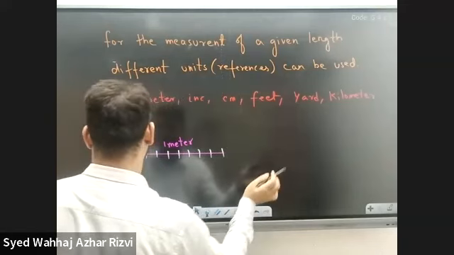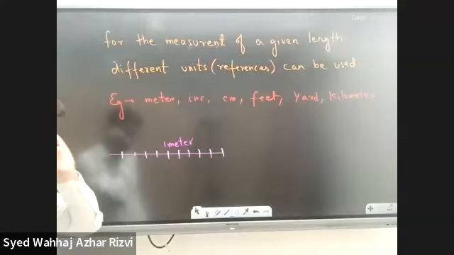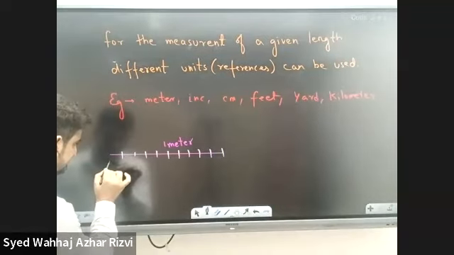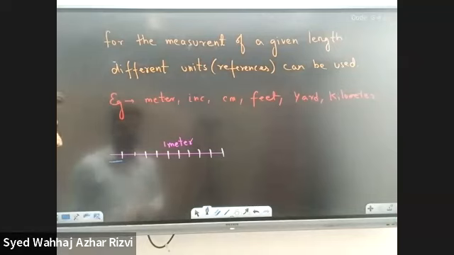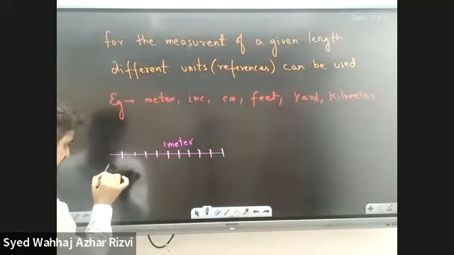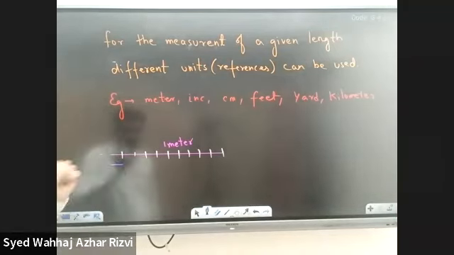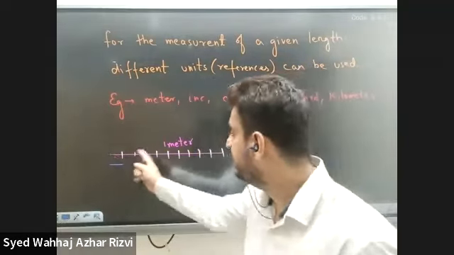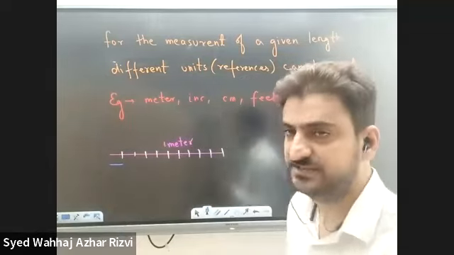Okay. So what do we have here? We have this length, the blue one, and the pink one. Let's call this pink line a 1 meter length.